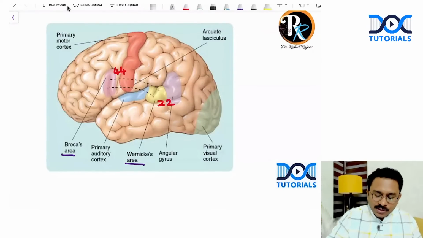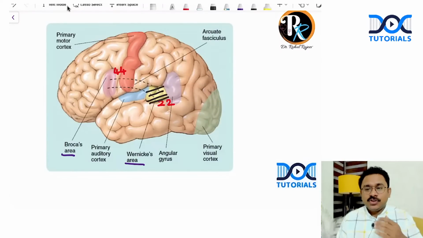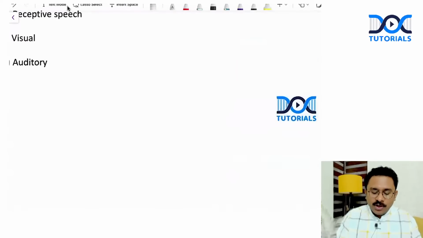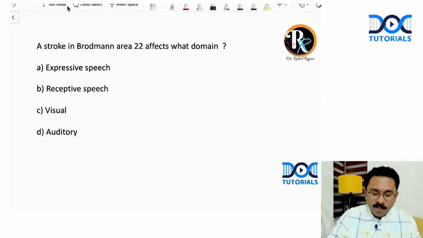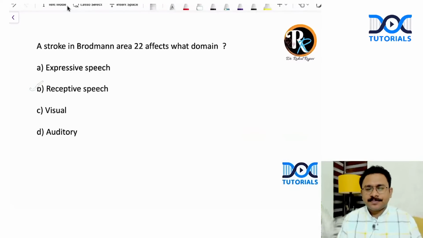When there is a stroke involving the Wernicke's area, probably because of a stroke of the inferior division of the MCA that is supplying the Wernicke's area, what is going to happen? There is going to be a problem in the receptive speech. Receptive speech. Okay, because you will not be able to comprehend properly. Wernicke's area is very important for comprehension, and for expression Brodmann area 44 is very important, which is the Broca's.